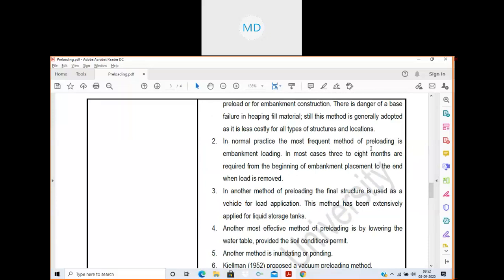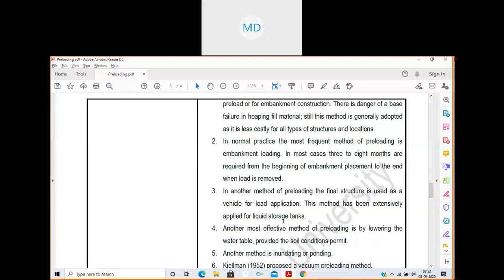So in normal practice, the most frequent method of preloading is embankment loading, which I have done. In another method of preloading, the final structure is used as a vehicle for preload. Here, the final structure that is to be constructed is used as preloading, and this is generally applied in the case of liquid storage tanks.